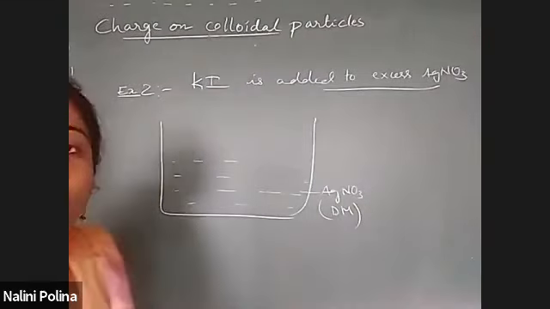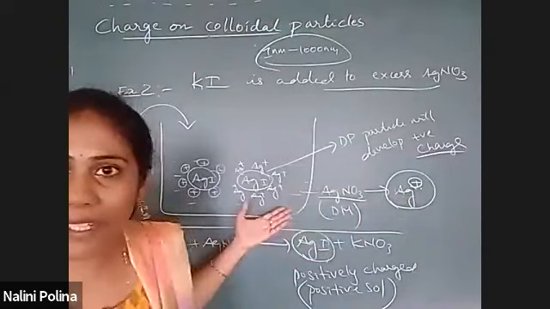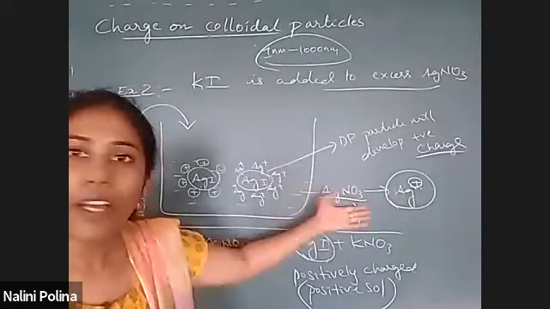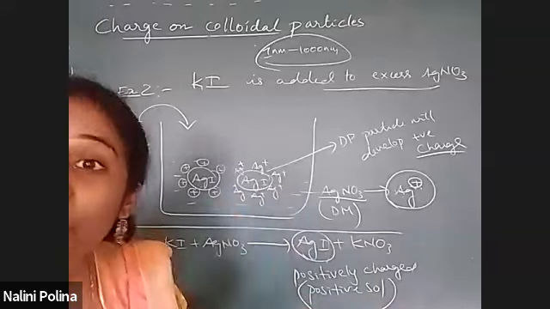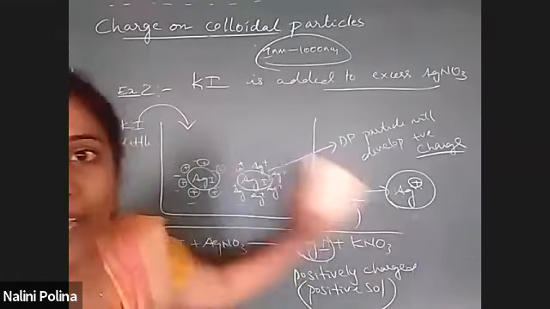They are asking for the definition of preferential adsorption of ions. Yes, this is also preferential adsorption. Preferential adsorption means adsorption of a common ion onto a DP particle. That is what happened here also, no? Ag was a common ion adsorbed on the DP particle. Charge is always created by preferential adsorption of ions only. Now let us take the definition of preferential adsorption of ions. I'll erase the entire thing.